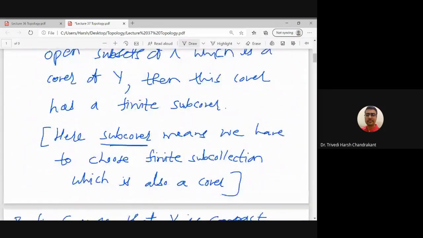So once again, what is a subcover? Subcover means we have to choose a finite subcollection of the given collection, and its union covers the entire space Y. Its union covers the subspace Y.